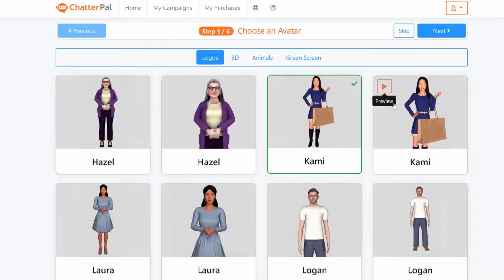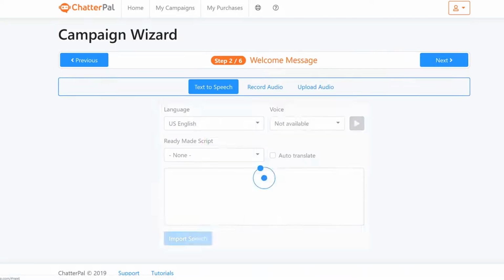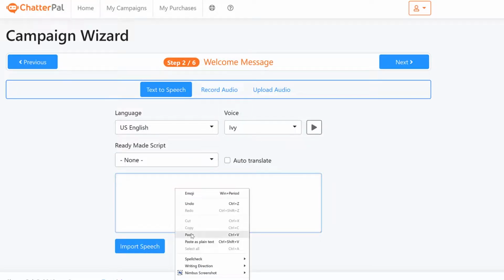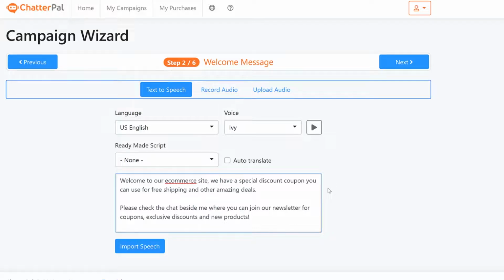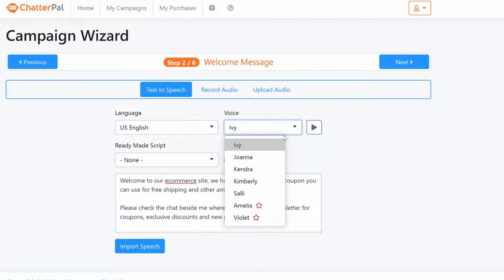So we will choose either the full or the close-up. So I'm just gonna choose the close-up here, and then we click next after we've chosen. And then after that, we can just go to language and choose a script and then a voice, okay? You can use any of the ready-made scripts that you have down here, or for that matter, you can paste anything of your choice or type anything that you want, so you have customization. You can start choosing the voice. We have, as you can see, a lot of different languages and different voices in male and female as well, okay? So that is another option.